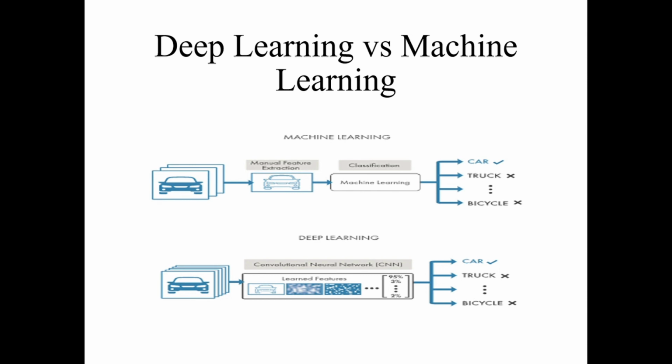Suppose the input image is a car, so we can apply a CNN model and extract multiple features, or we can say learned features. That means we can pass through multiple layers and check whether the input image is a car, truck or bicycle, and the accuracy on the basis of percentage, maybe 95% of features match a car, that's why this is a car. So in terms of accuracy, deep learning accuracy is much better than machine learning.